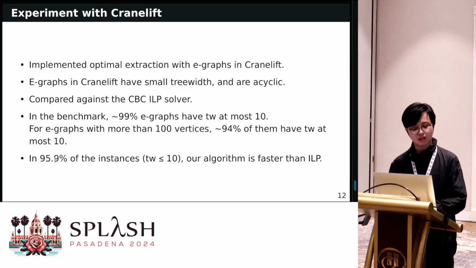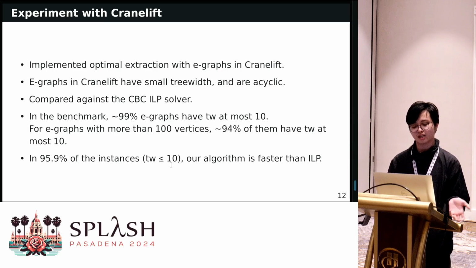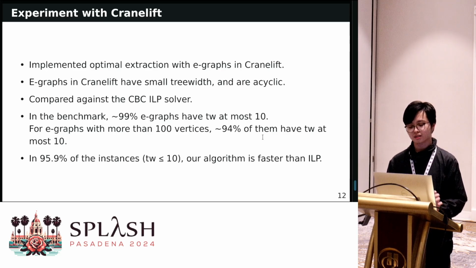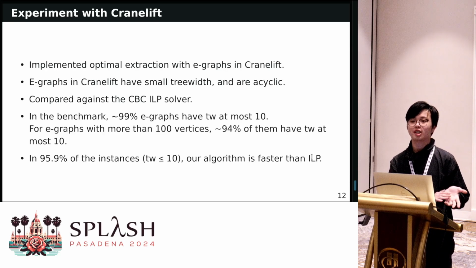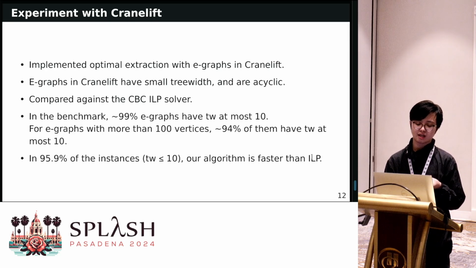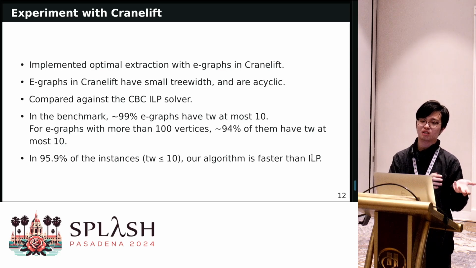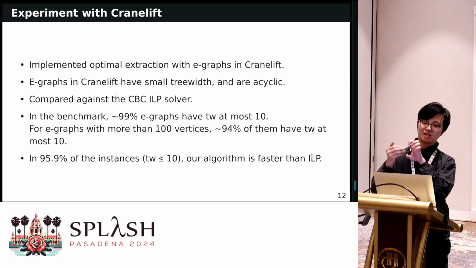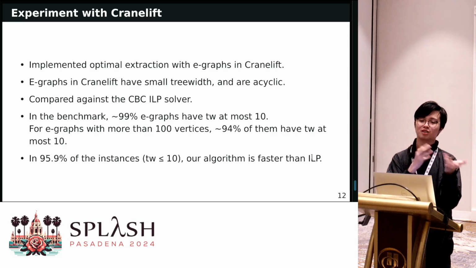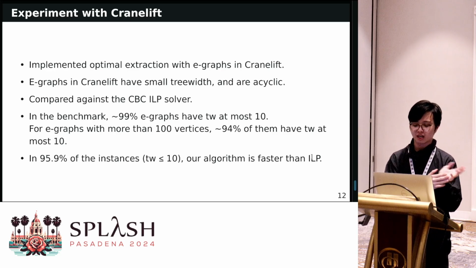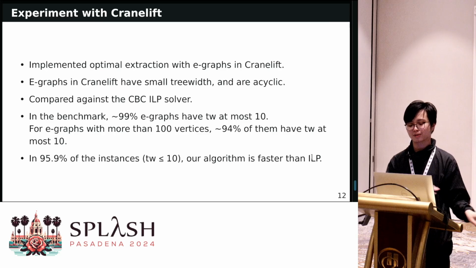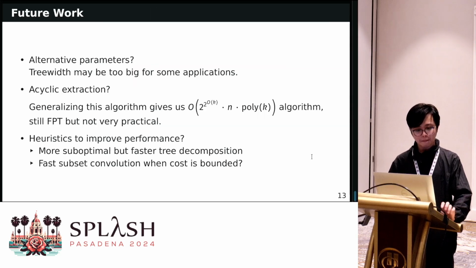And in 96% of the instances where the treewidth is less than or equal to 10, our algorithm is significantly faster than the integer linear programming solver. And it turns out the bottleneck of our algorithm is not really in our FPT algorithm, but it is in the heuristic to get the tree decomposition. So if we don't consider the part that computes the tree decomposition, because there can be many ways to do that, our algorithm is like 10 times faster than the integer linear programming solver.